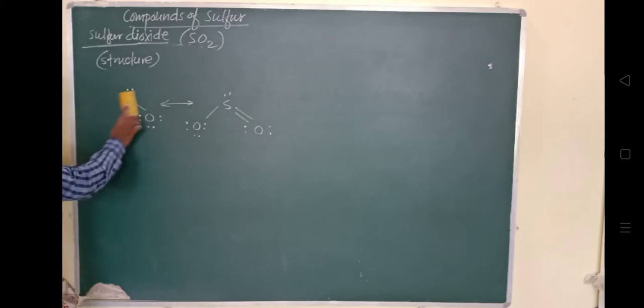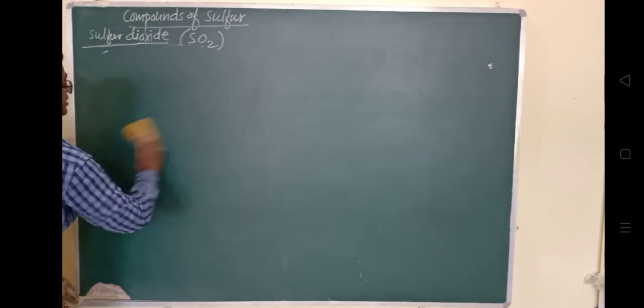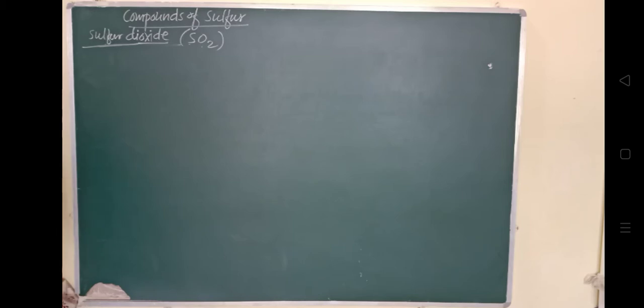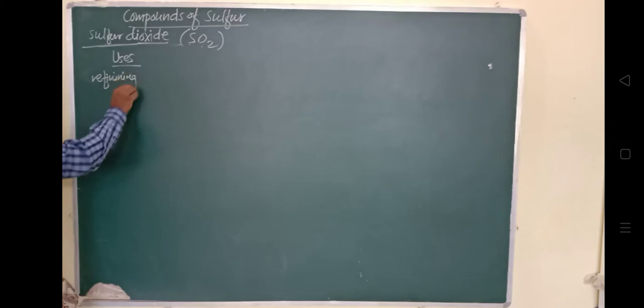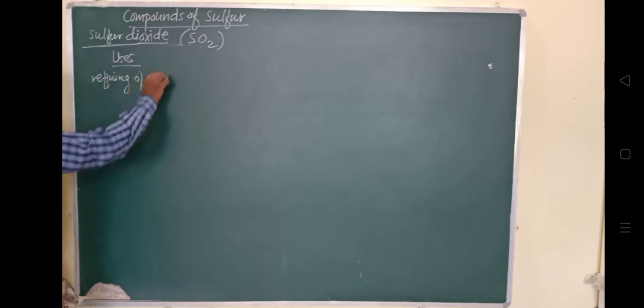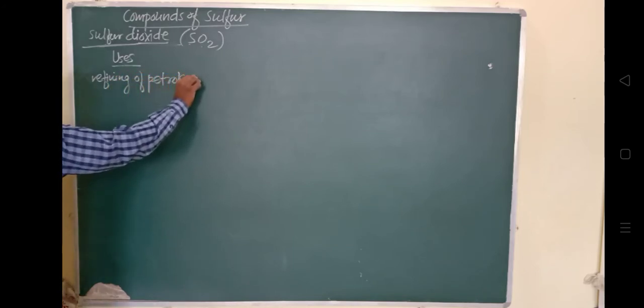Now, what are the uses of sulfur dioxide? Sulfur dioxide is used in the refining of petroleum, as well as for refining of sugar.